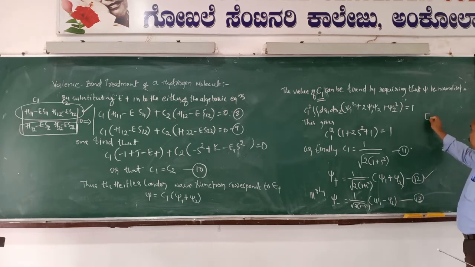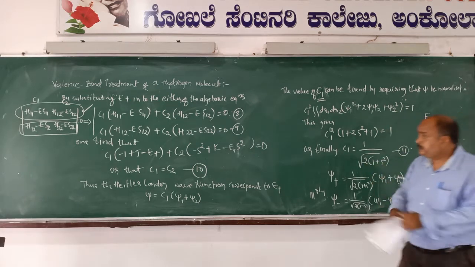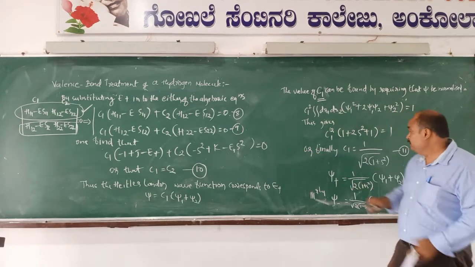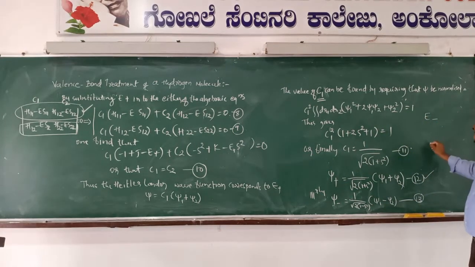Suppose I substitute E minus into any of the secular equations, 8th or 9th, the C1 value will be 1 divided by square root of 2 into 1 minus s square.